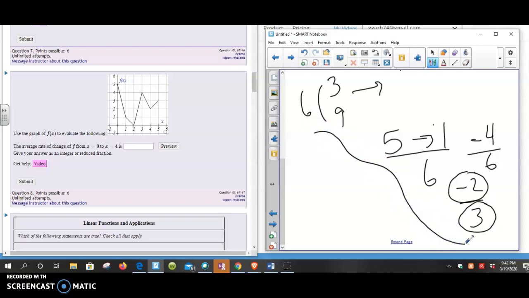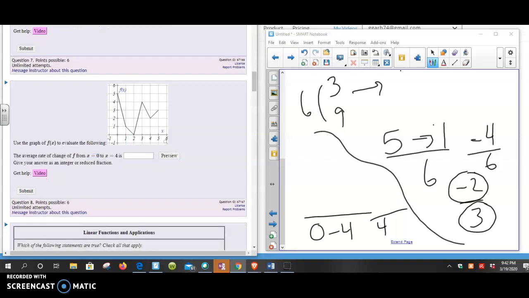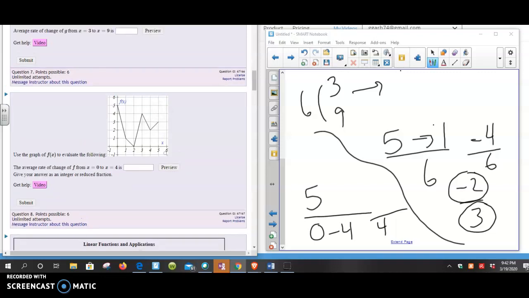The next one here is the average rate of change from 0 to 4 on the graph. So we go from 0 to 4, so that's a change of 4 units of time. Now we're going from 0, so x equals 0, looking here, we're going up to see what the y value is. That's 5. And time 4 is going to be 2. So this part of our graph here is kind of irrelevant from 4 to 5 because it's not addressed in the question. So at time 4, it's going to be 2. So we're going from a 5 to a 2, which is down 3. So the average rate of change, the AROC, is going to be down 3 over 4.